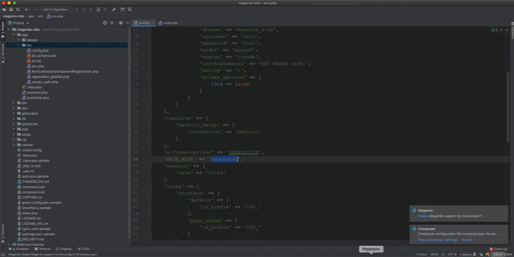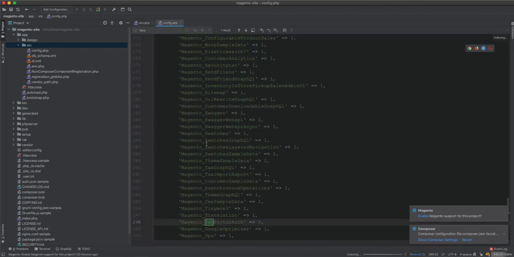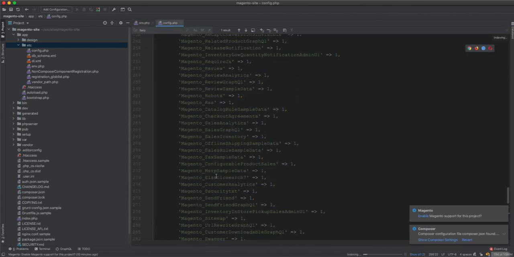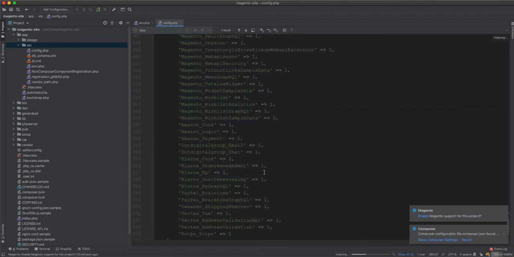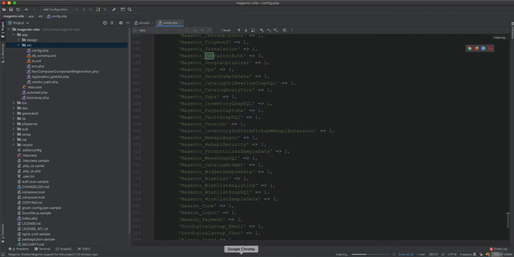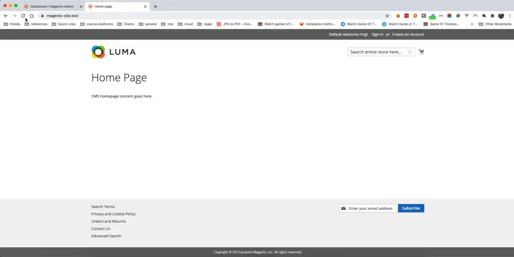What we need to do is have a look at the config data and find everything is okay, nothing is set to disabled, and this is how it looks in the config.php. Now if we refresh the home page, we should see the mega menu and the CMS blocks displayed in the home page, and you can navigate through. You can add to cart. So the full installation is done with the sample data.